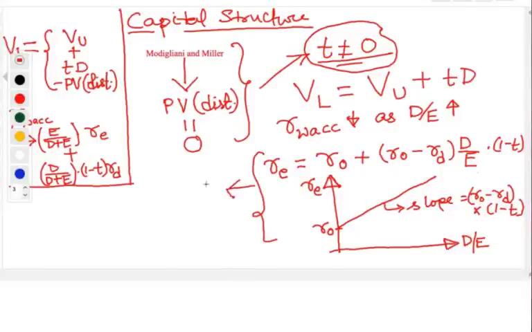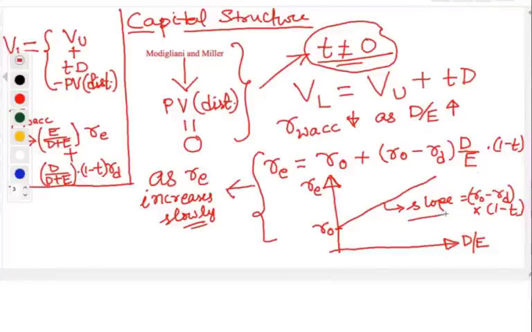As a result of that, even your cost of equity rises at a less steep rate than your earlier case. So essentially your slope changes from R0 minus RD to R0 minus RD into (1 minus T), which means essentially you have decreased your slope. So your cost of equity is changing slowly.